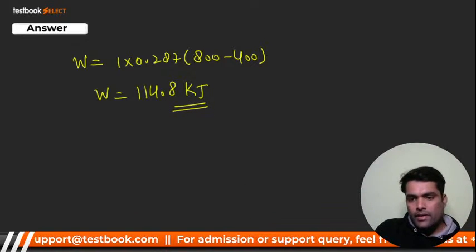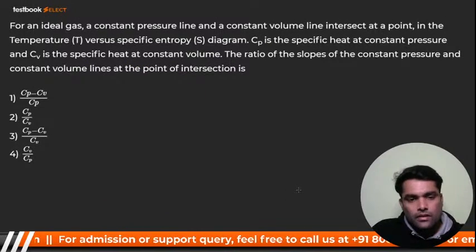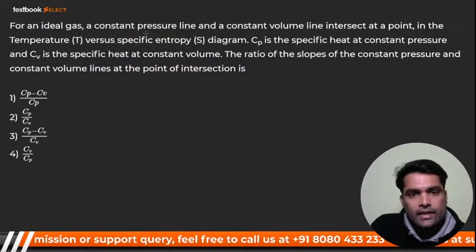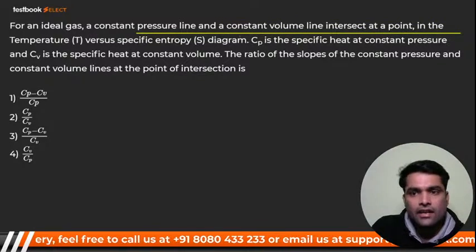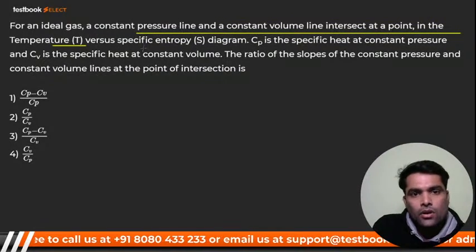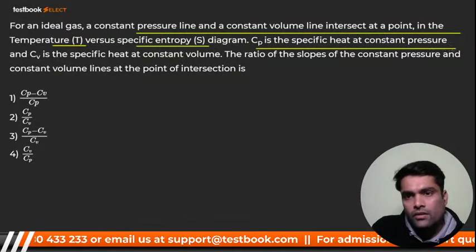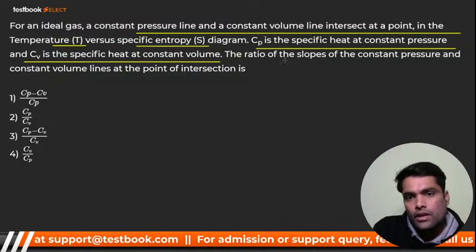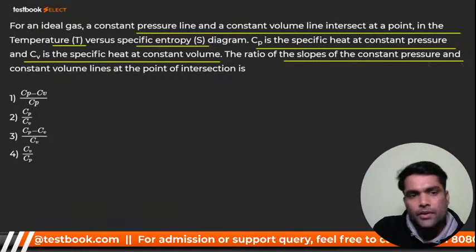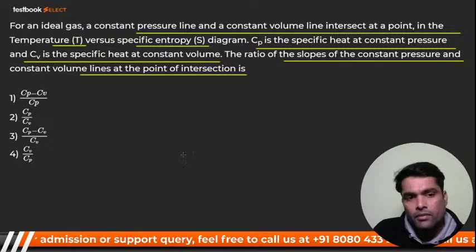Now we'll take another one. For an ideal gas, a constant pressure line and a constant volume line intersect at a point in the temperature T versus specific entropy S diagram. Cp is the specific heat at constant pressure and Cv is the specific heat at constant volume. The ratio of the slopes of the constant pressure and constant volume lines at the point of intersection will be.